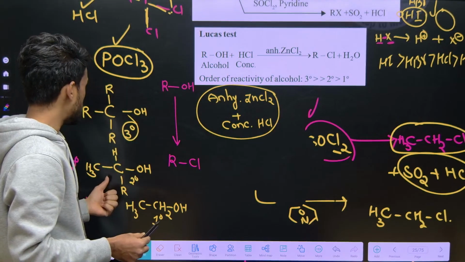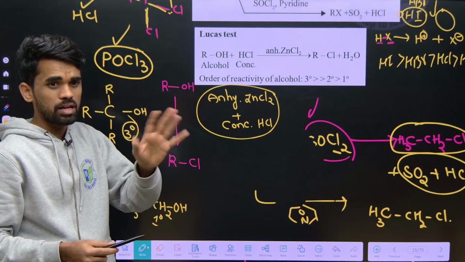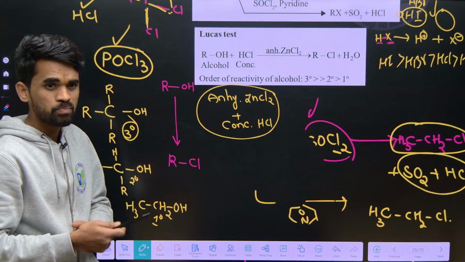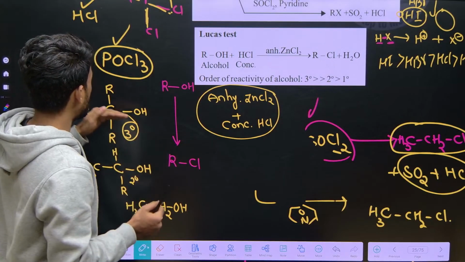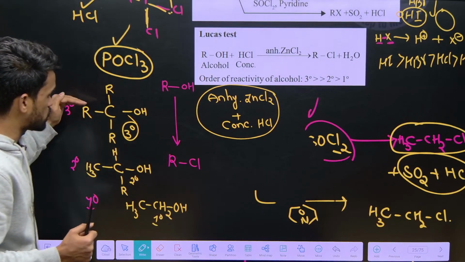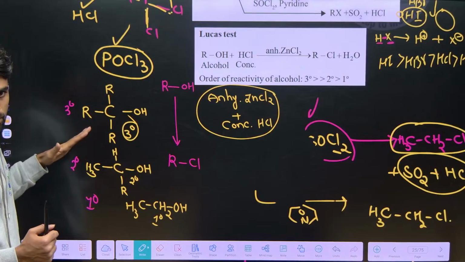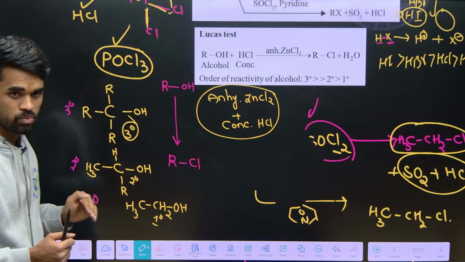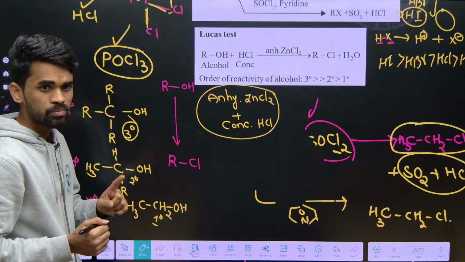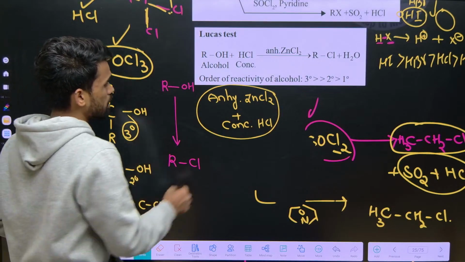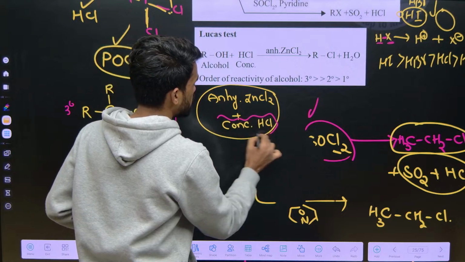And the next, secondary, will take some minutes, like 5 to 10 minutes. So depending upon the time, speed of reaction, we can identify whether the given alcohol is tertiary, secondary, primary. Okay, we can distinguish them. Primary, secondary, tertiary alcohols can be distinguished here. Okay, is this clear? And the next one, you should ask me, sir, why only concentrated HCl?